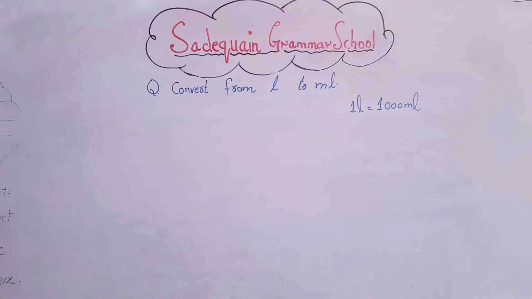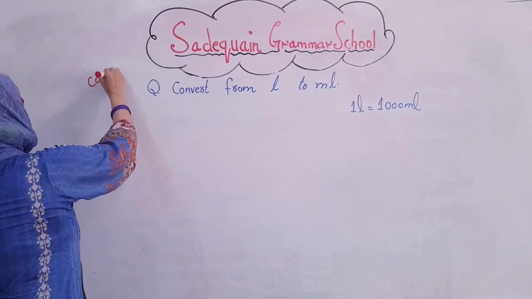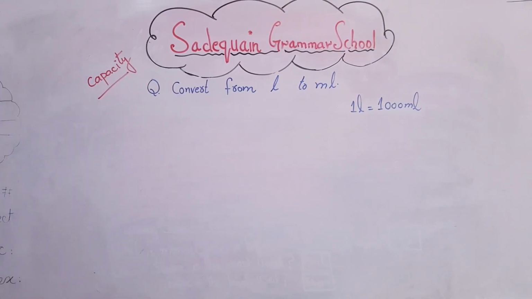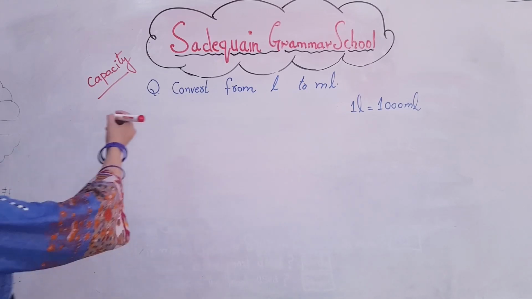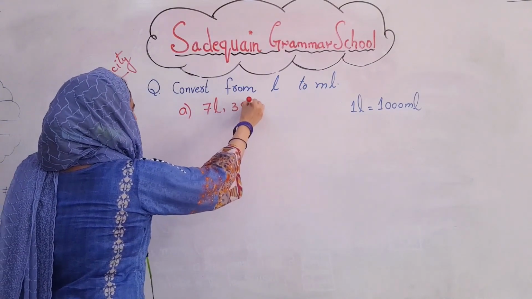Okay students, now we discuss convert from liter to milliliter. As you know, liter shows the capacity. So here we are doing a question of capacity. Convert from liter to milliliter. The question we have here is 7 liter 350 milliliter.